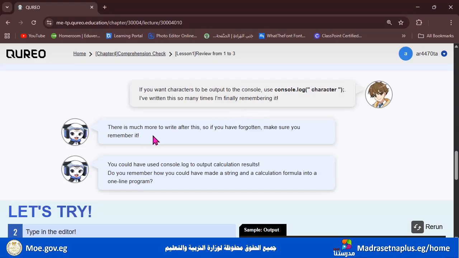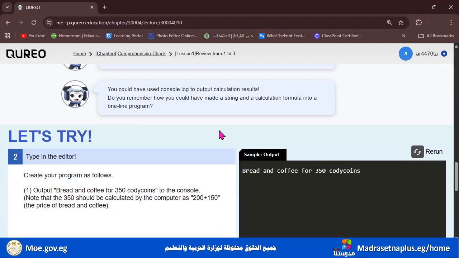There is much more to write after this, so if you have forgotten, make sure you remember it. And Cody continues, you can also use console.log to output calculation results. So do you remember how you could make a string and a calculation formula into a one-line program? Do you remember, dear students?